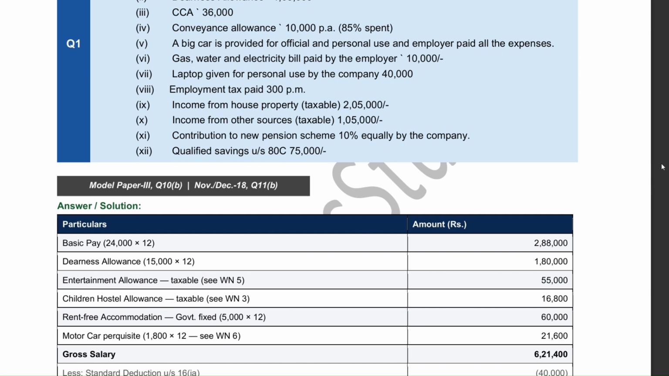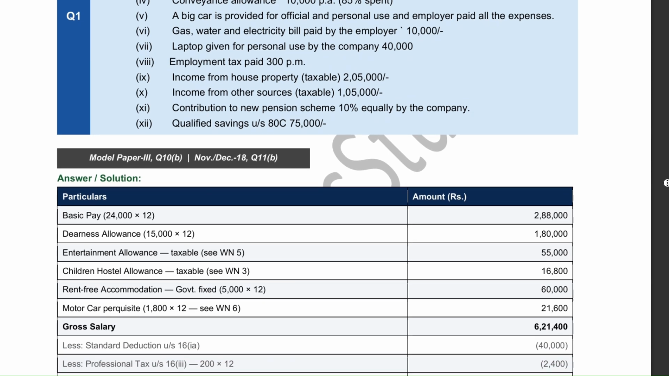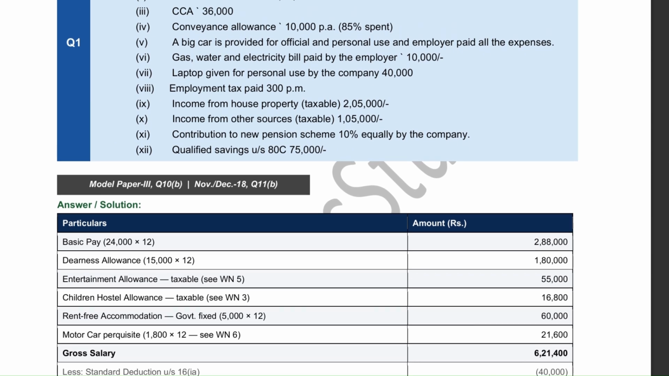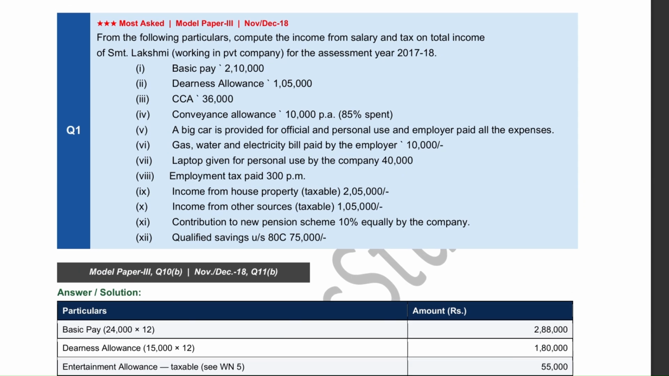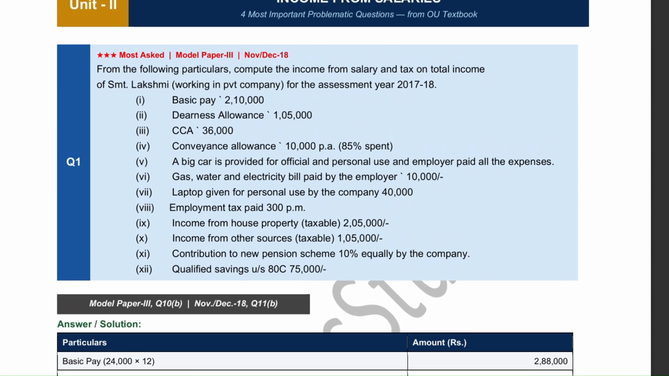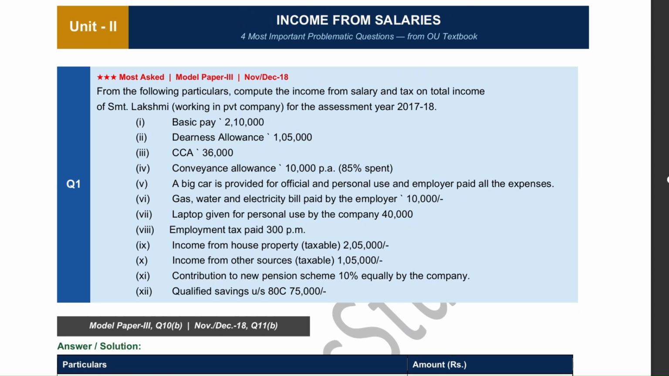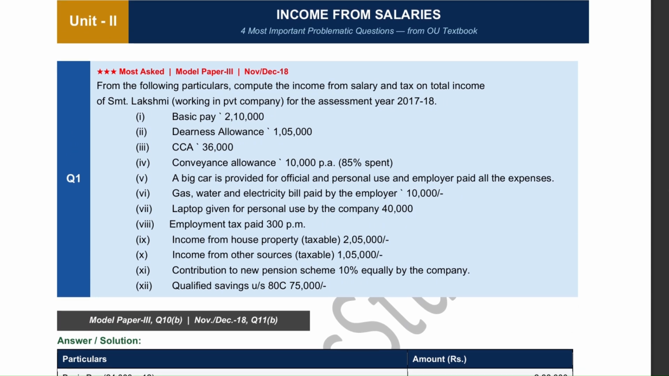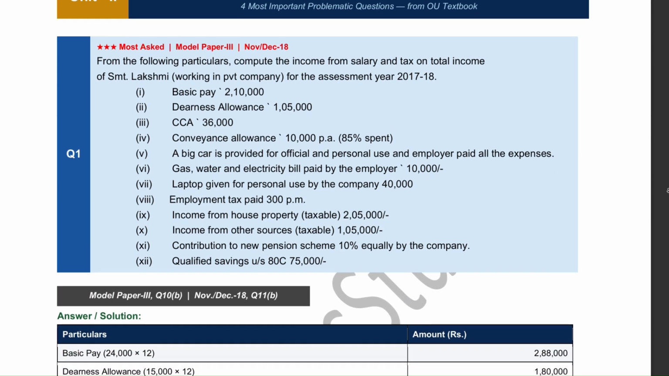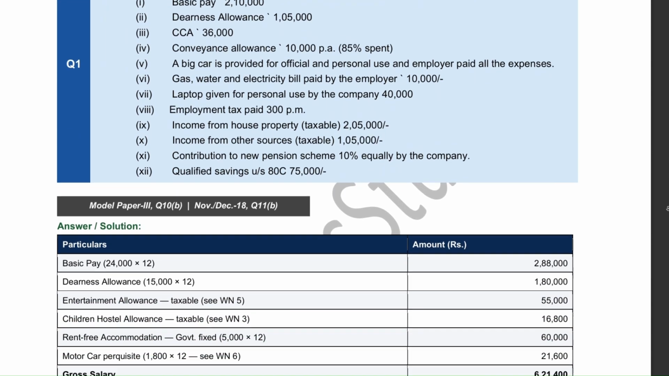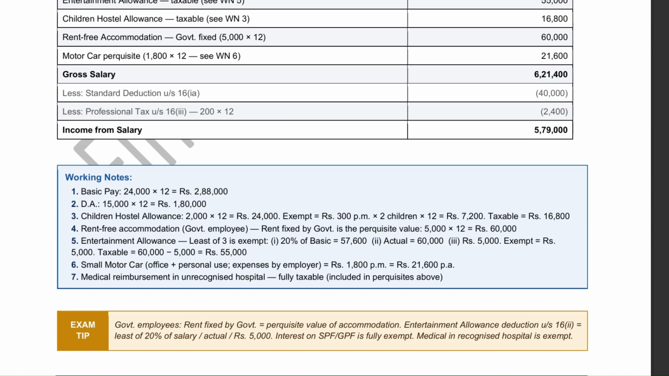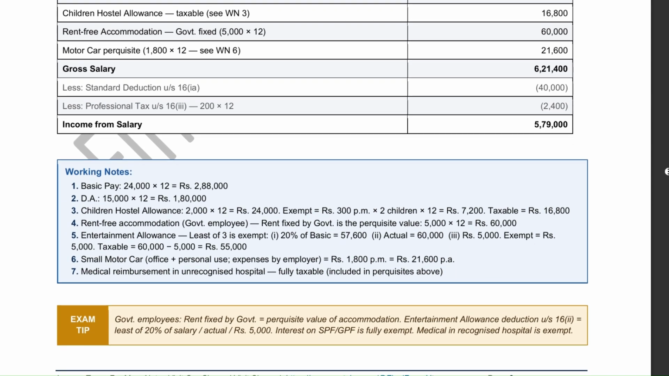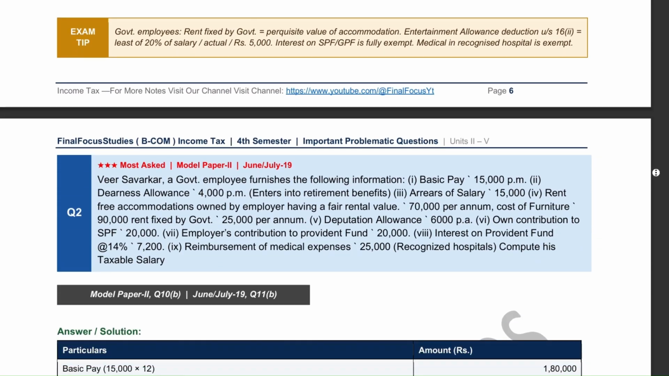But if there is a rule or limit, then subtract the exemption and add only the balance. Next come perks like free house or car, where you simply take the given value and add it without overthinking. After adding all this, you get gross salary, which is the total before deductions. Then subtract deductions like standard deduction and professional tax, and whatever remains is taxable salary. The simple memory trick is salary equals basic plus allowances plus perks minus deductions. So in the exam, just follow this flow step by step without panic.